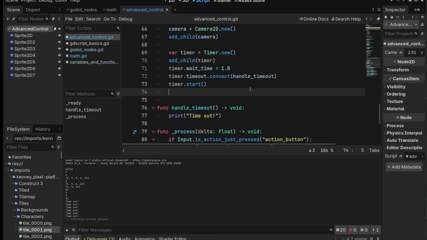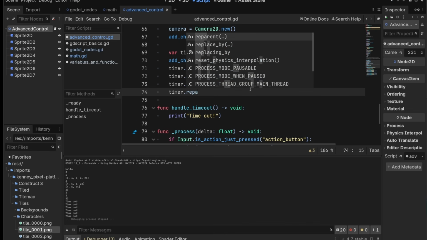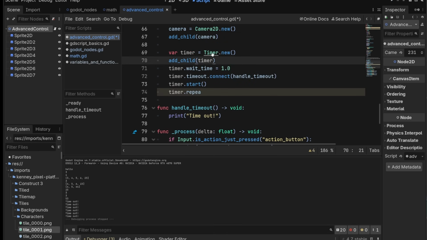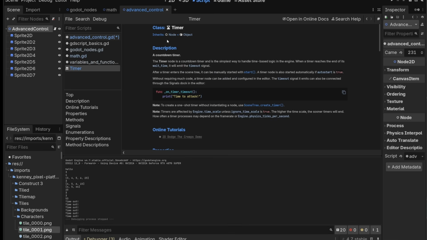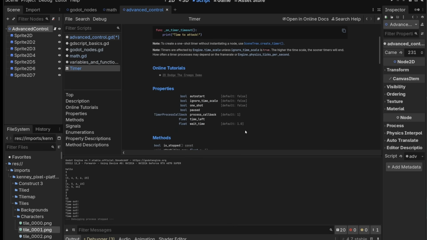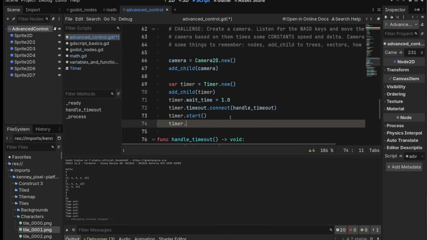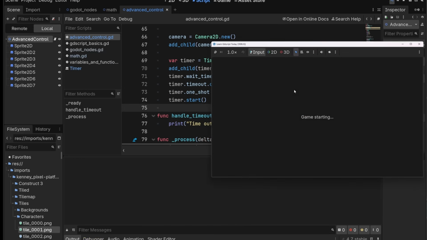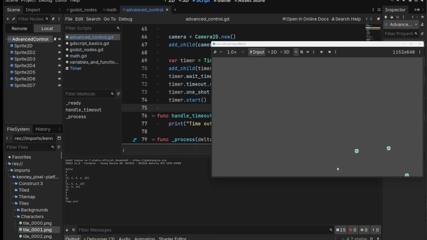If we want it to only happen once, we can do timer.repeat. No, if you control click on something, it will give you documentation about it, so we can see what properties it has. One shot, I believe, is what we want. So let's go back to our code. Timer.oneShot equals true. And so this should only happen once. I'm going to put it before start. And if we press F5 to play, it'll say timeout once after a second.